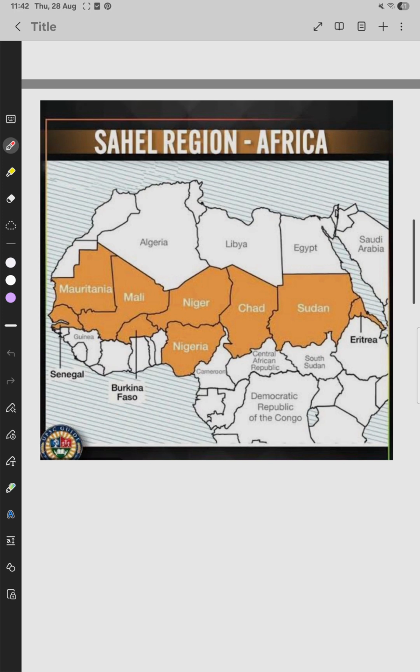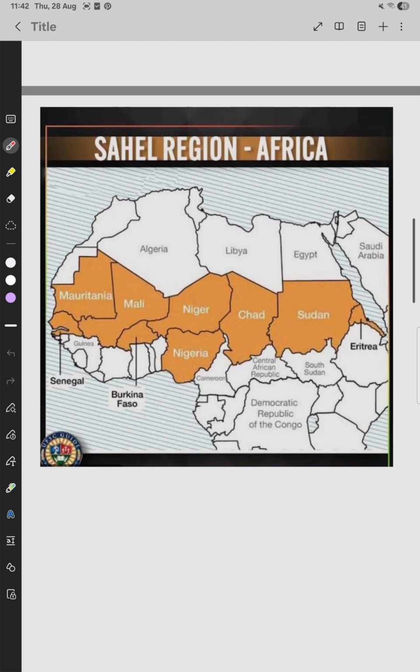This is the Sahel region in Africa, south of the Sahara Desert and north of the savanna.